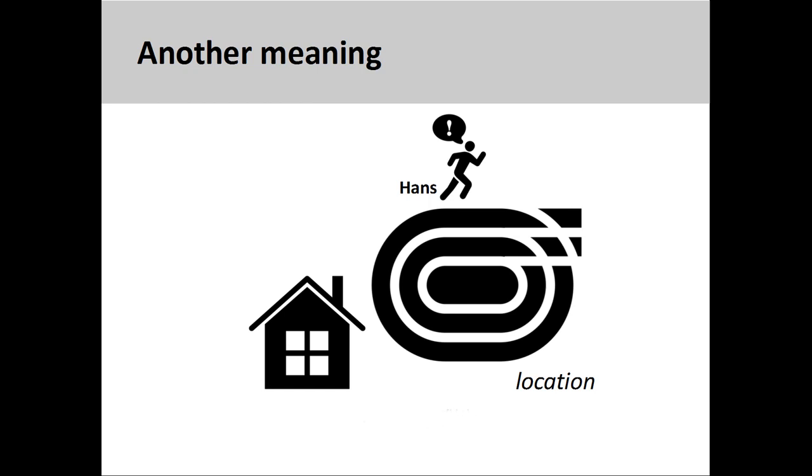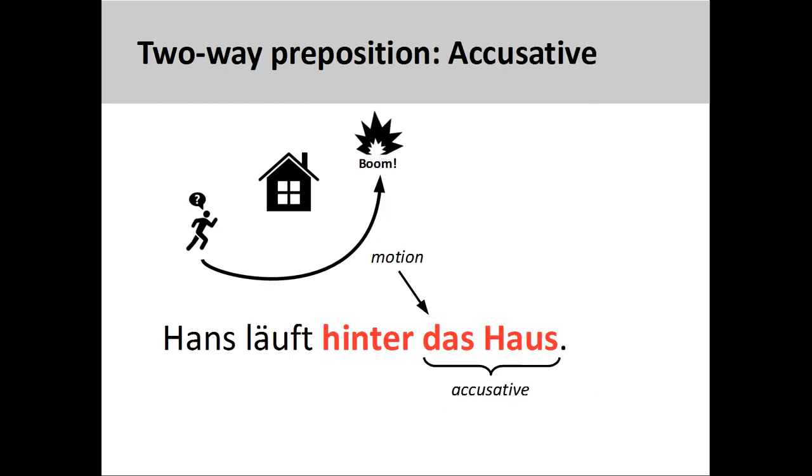In English, both sentences would require more information to make the meaning clear. In German, the object of a two-way preposition makes the meaning clear. If the object is in the accusative case, motion is indicated. Position is indicated if the object is in the dative case.